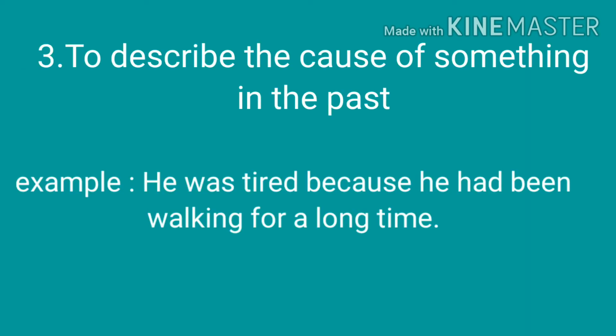Number 3, past perfect continuous is also used to describe the cause of something in the past. For example, he was tired because he had been walking for a long time. So why was he tired? Because he was walking. So this is the cause.